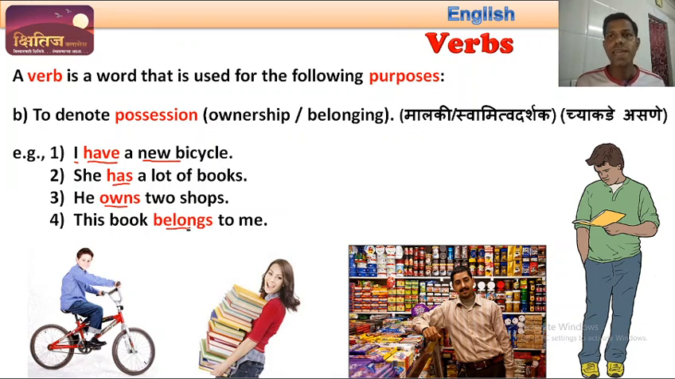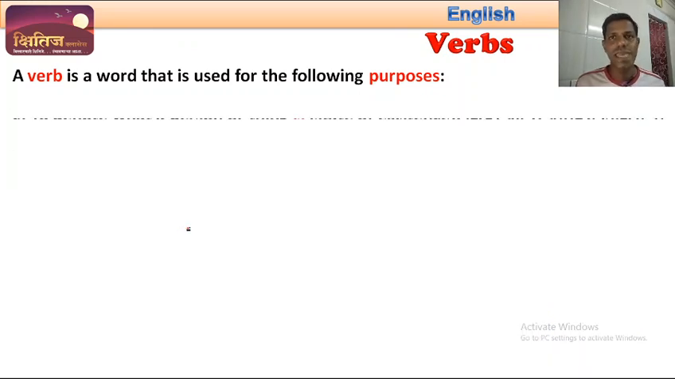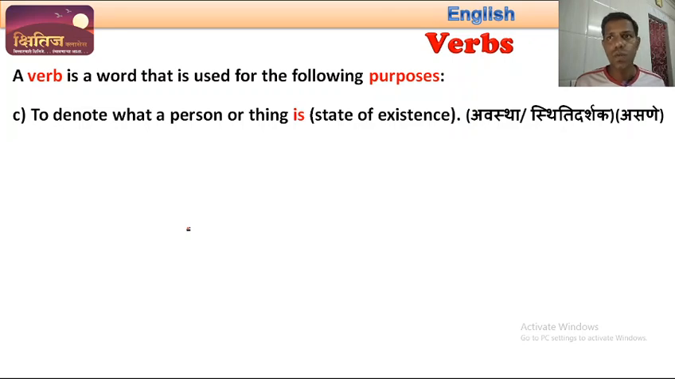Let us go to the next purpose. The next purpose is to denote what a person or a thing is. That is state of existence.